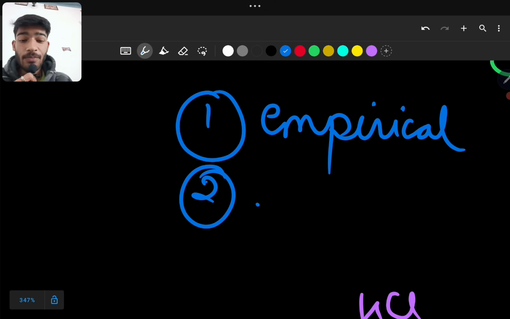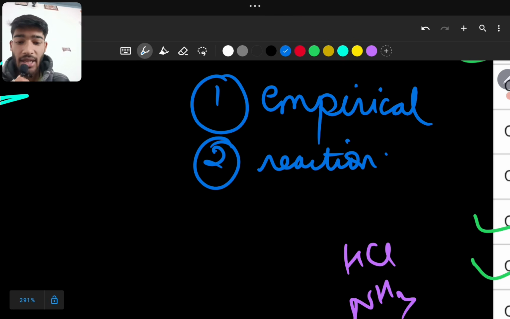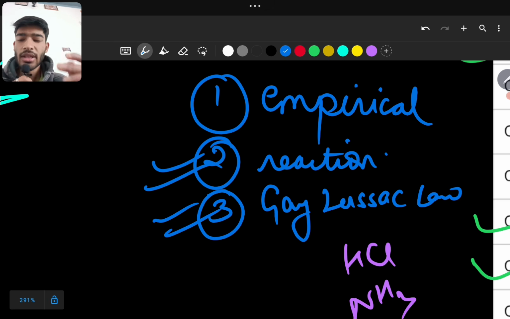Second is the reaction based questions, where a reaction will be given to you, and it says that if 30 gram of compound A is used, how much amount of C is formed. So this is the type of question which will come, these two. And third, you also have to study Gay-Lussac law. Please study about Gay-Lussac law. It is similar to the questions which are coming in reaction based.